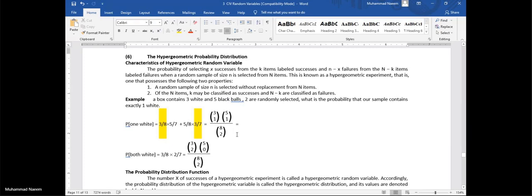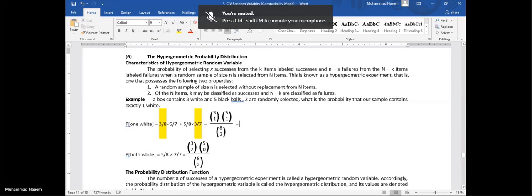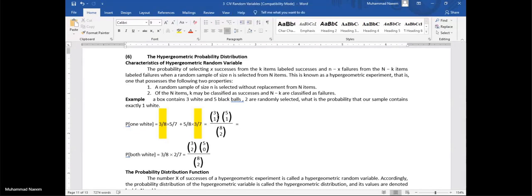As we are drawing 2 out of 8, so 8C2 are the total possible cases. How to calculate favorable cases? As we are interested in one white, so one is coming from 3 white and the other one is coming from the black category. So in this way, divide favorable cases by total possible cases.